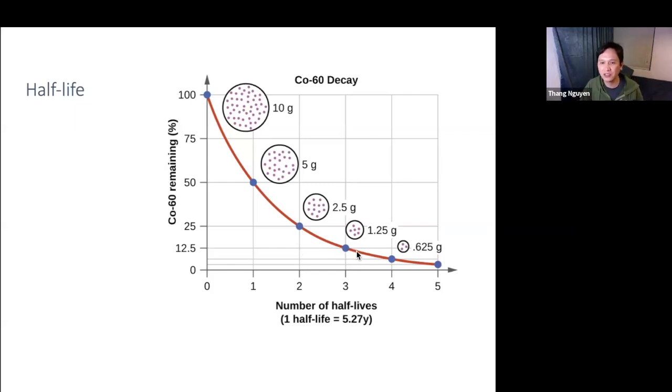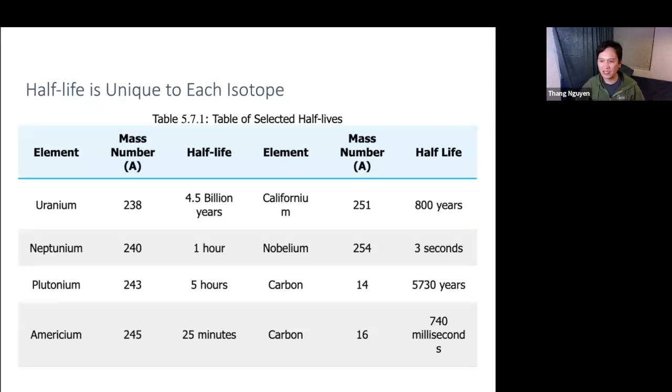And so it kind of plateaus because the rate that it decreases slows down. It turns out every isotope has its own unique half-life. Some could be very, very long, it persists a very, very long time, or some can be very quick, right? For example, uranium-238 has a half-life of 4.5 billion years, right? Whereas, let's say, carbon-14 has a half-life of 5,730 years, right? Much shorter. Now, remember, carbon has multiple isotopes.